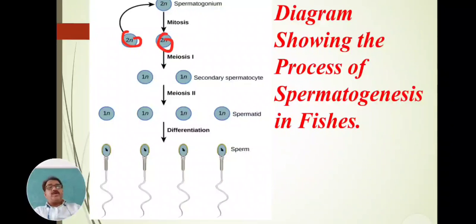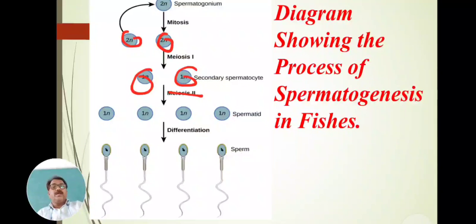Then this primary spermatocyte undergoes the first meiosis division, or the first reduction division. Then these produce 2 cells with a haploid number of chromosomes, and these 2 haploid cells are called secondary spermatocytes. Again this secondary spermatocyte undergoes the second meiosis division.